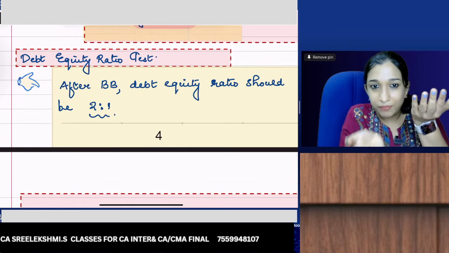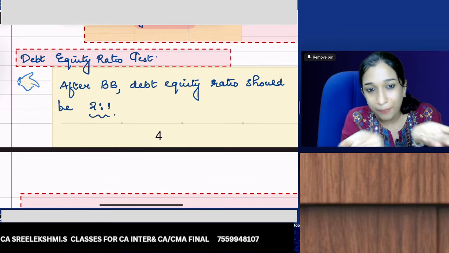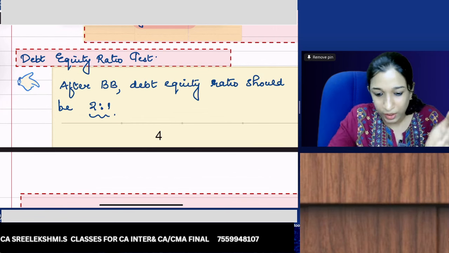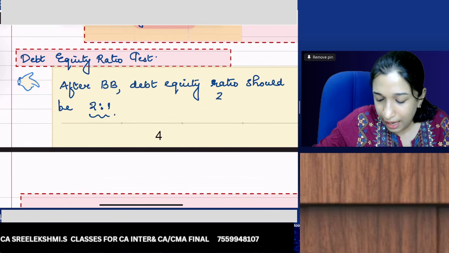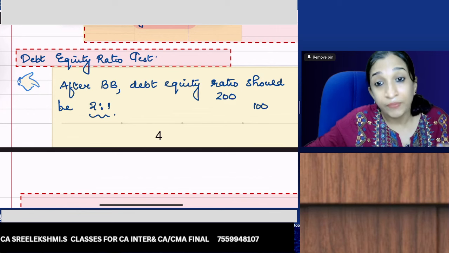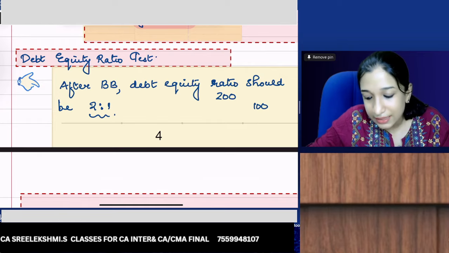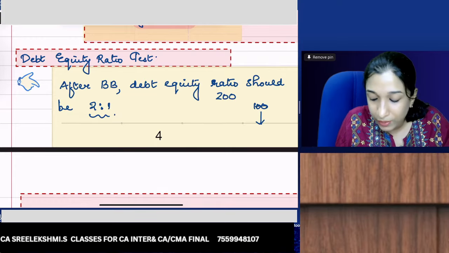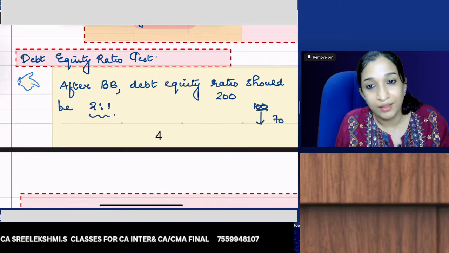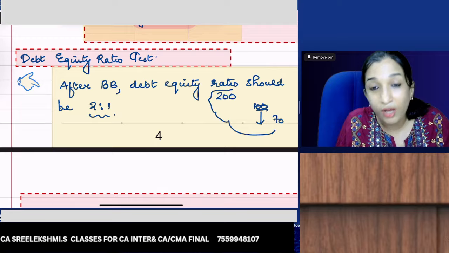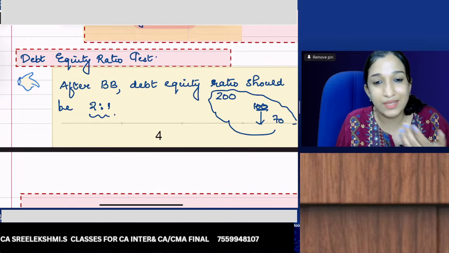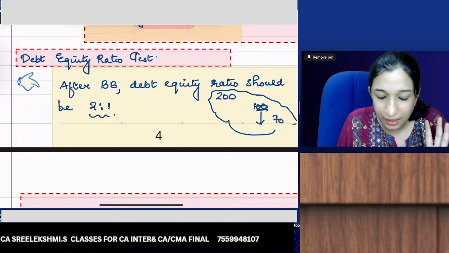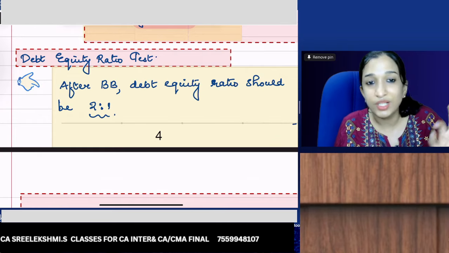For example, if your debt equity ratio is in the correct position, 2:1, your debt is 200 and your equity is 100. At the time of buyback, this equity comes down. Maybe after buyback, your equity becomes 70. Then this is risky or unfavorable from the investor's point of view. So ensure that after buyback, your debt equity ratio is 2:1.